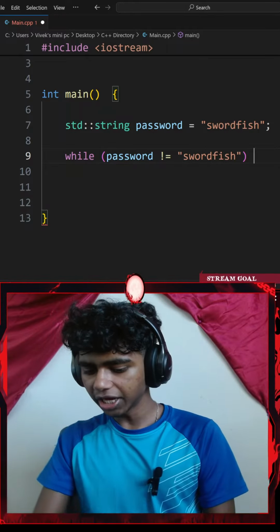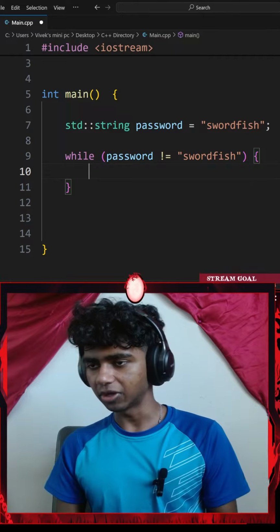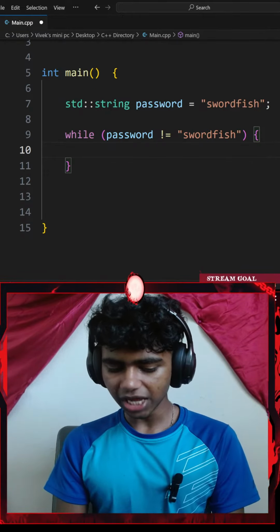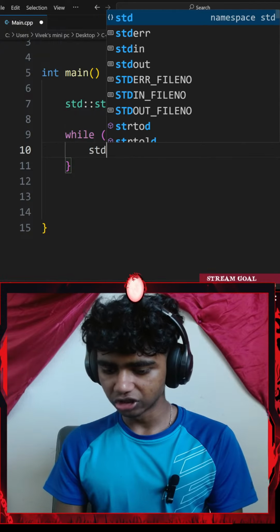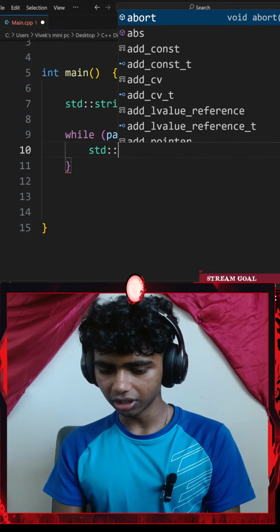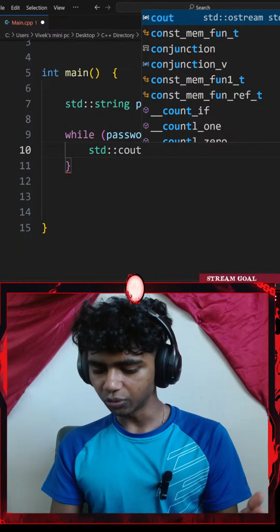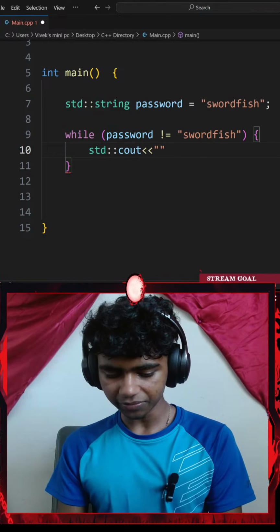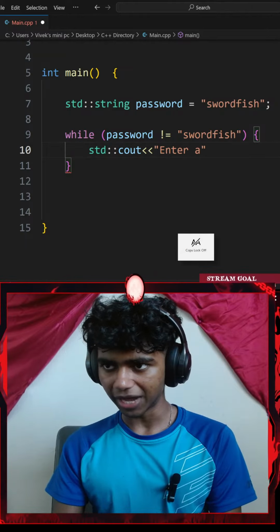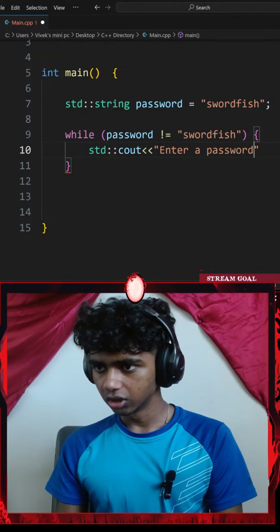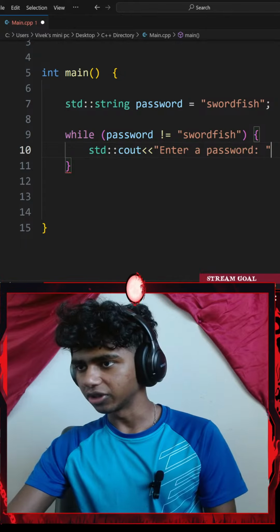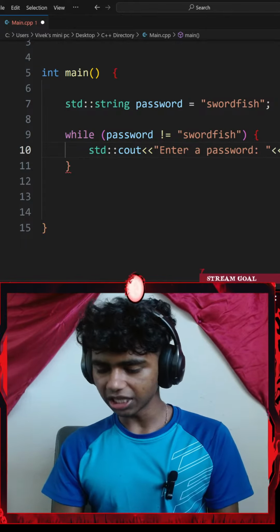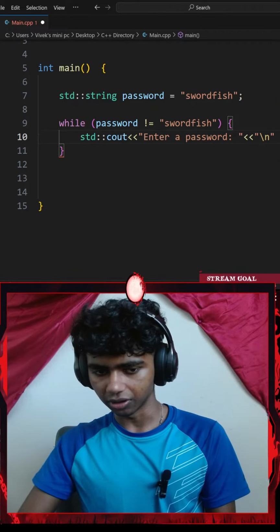Okay, I'll add a pair of curly braces and then maybe go to a new line and then let me actually add a standard console output. So I'll go with std::cout, console output with an insertion operator. I'm going to be asking something, let's say something like enter a password. Okay. Then maybe I'll go with a colon space and then go with another insertion operator of a backslash n new line, ending with a semicolon.